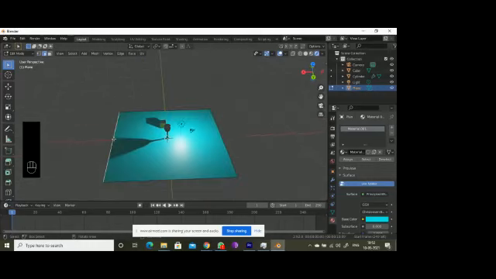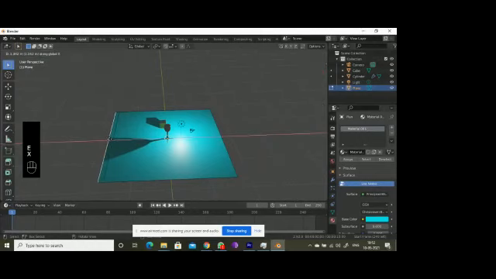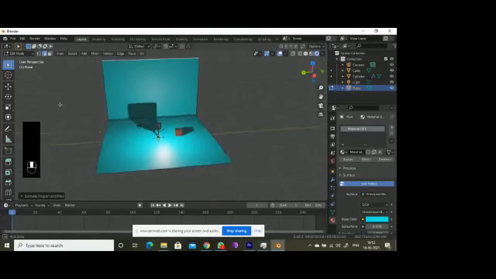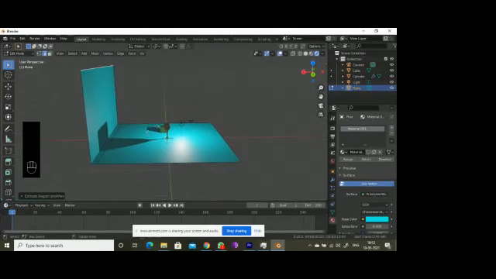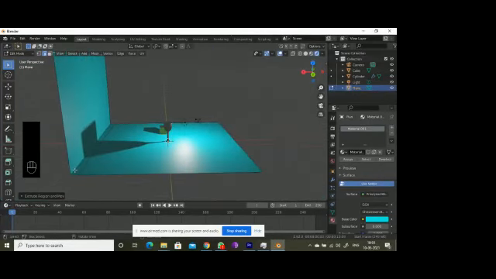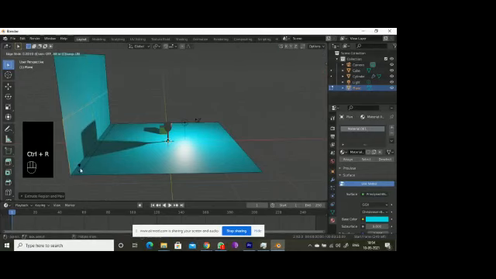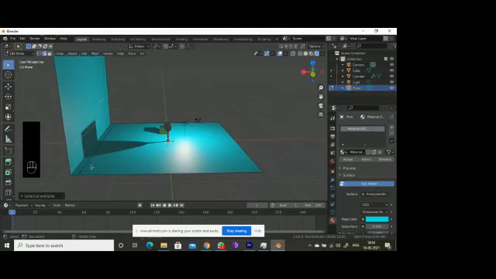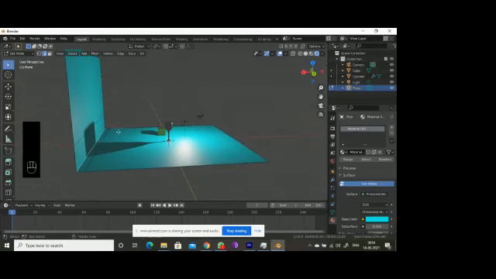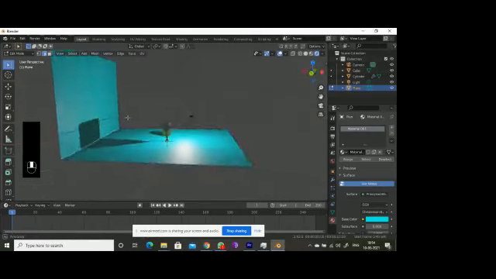Okay, E X, okay, E Z. So we can make this, Control R. So I think this is not the method here.